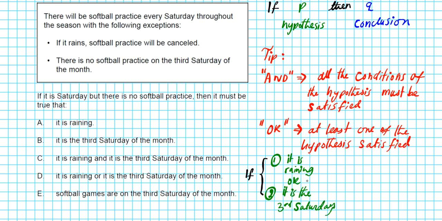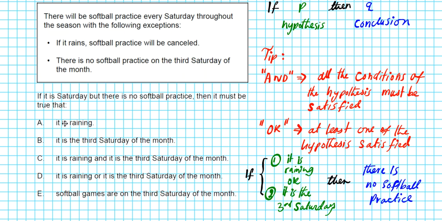Now, if any of these two initial conditions are satisfied, or any of these hypotheses are satisfied, then we'll have a conclusion, which is that there is no softball practice. So you can see what kind of if-then statement we're dealing with here. This is a situation where we have multiple conditions for the hypothesis, where at least one of them is sufficient to arrive at the conclusion.